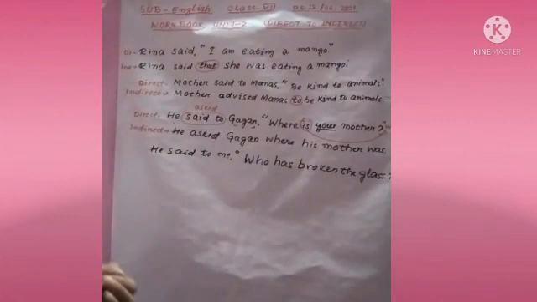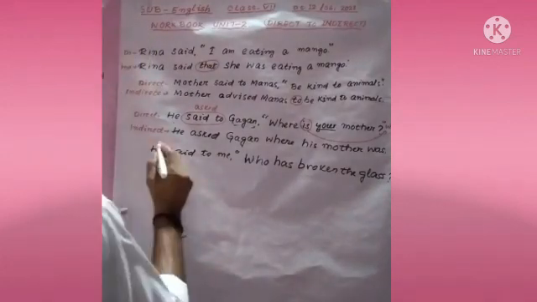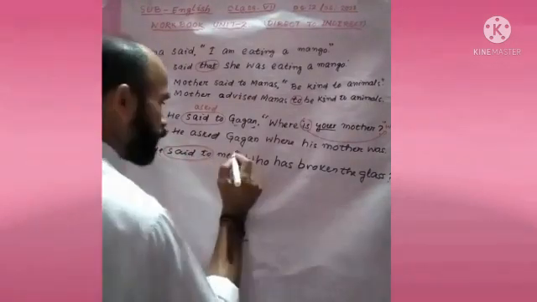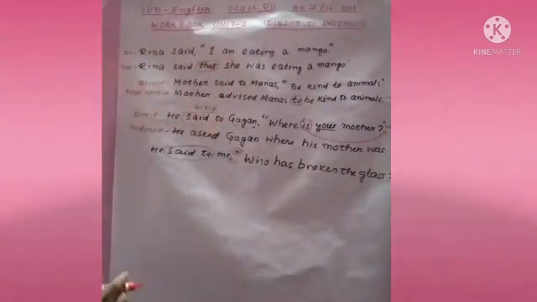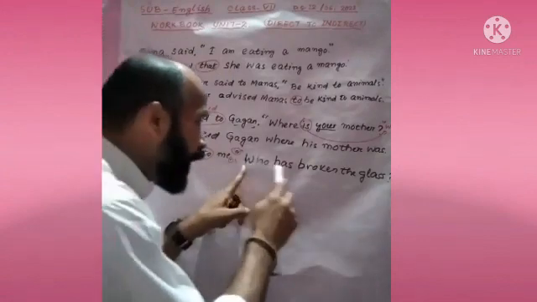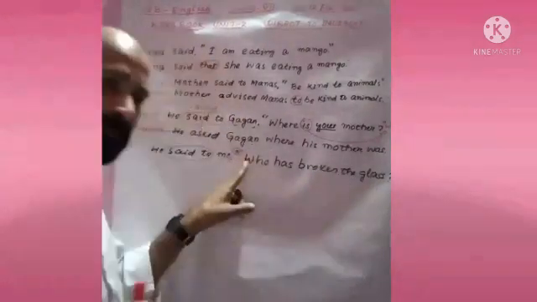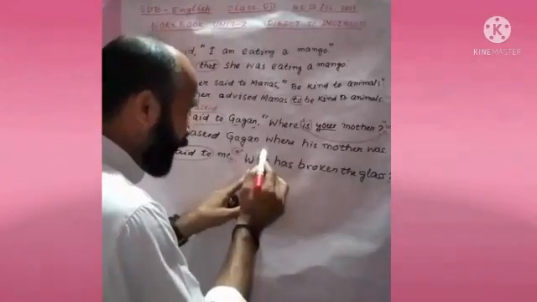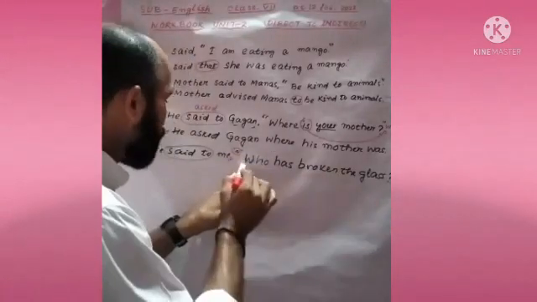He said to me, who has broken the glass? Same thing, we have to change said to into asked. Then we have to remove these two things. And who has broken the glass? What will be the answer? Suppose someone has broken the glass. Someone has broken the glass. That means this is the subject. So, who has broken the glass?